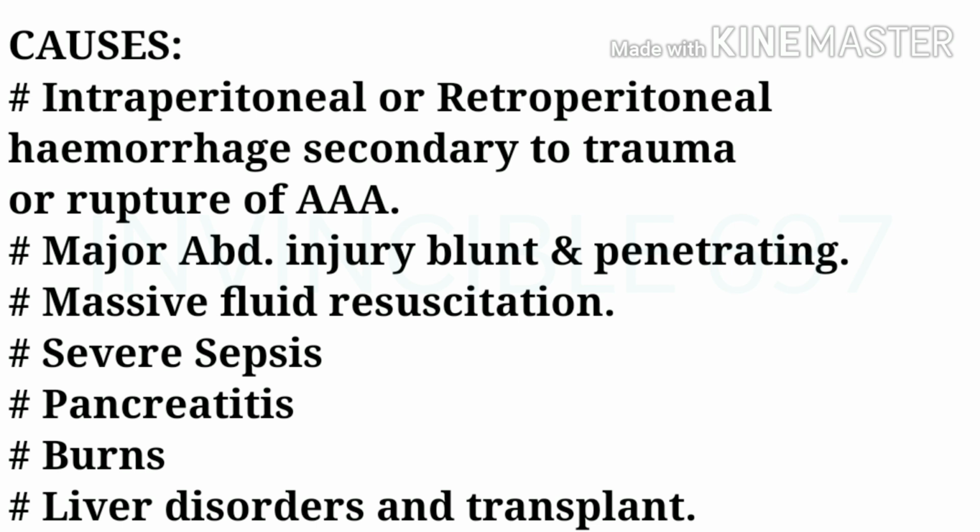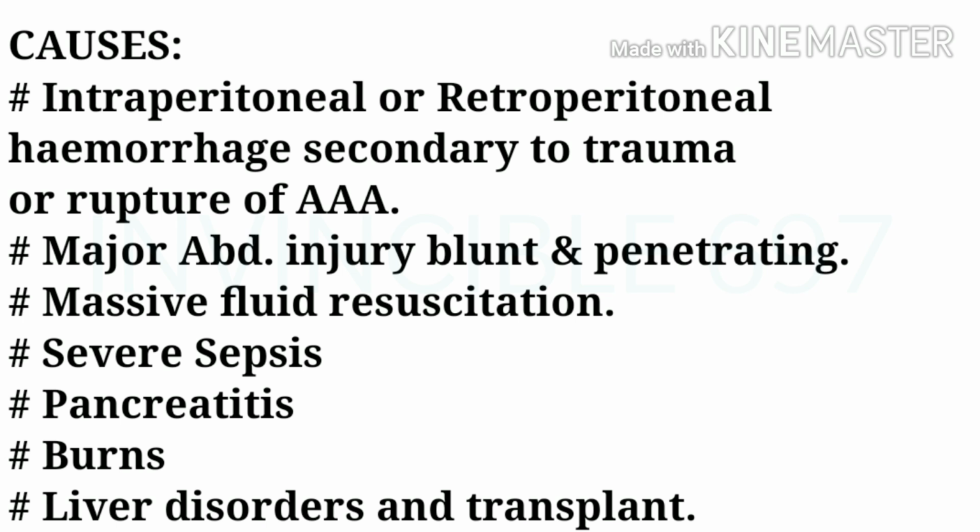Now coming to the causes of abdominal compartment syndrome. Intraperitoneal or retroperitoneal hemorrhage secondary to trauma or rupture of abdominal aortic aneurysm. Major abdominal injury which can be blunt and penetrating. Massive fluid resuscitation.